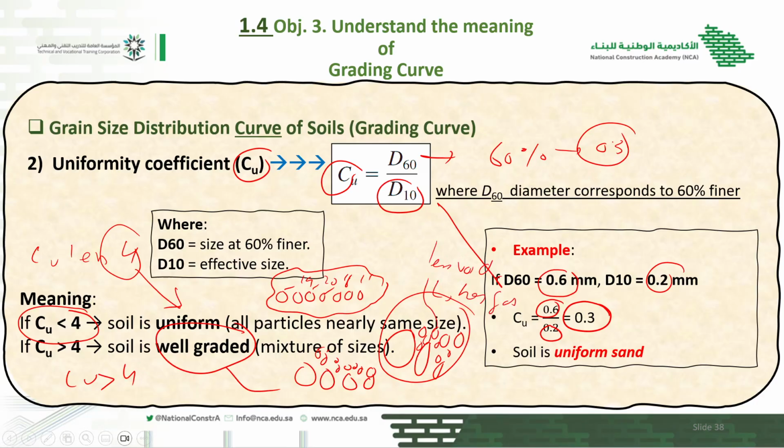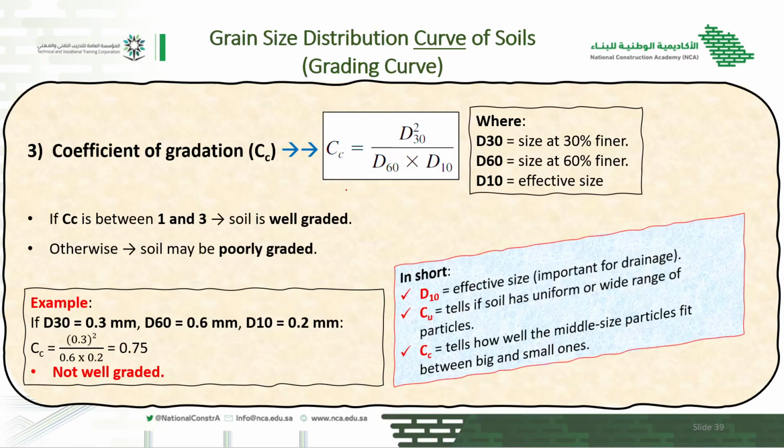So how can we differentiate whether our soil is uniform or well graded? We can easily find it by the uniformity coefficient, and it will tell us whether our soil is well graded or uniform. Here is another parameter which is called the coefficient of gradation.